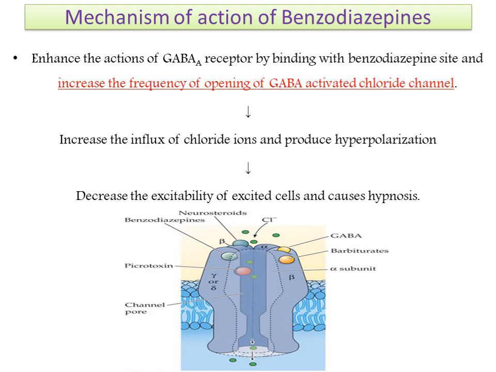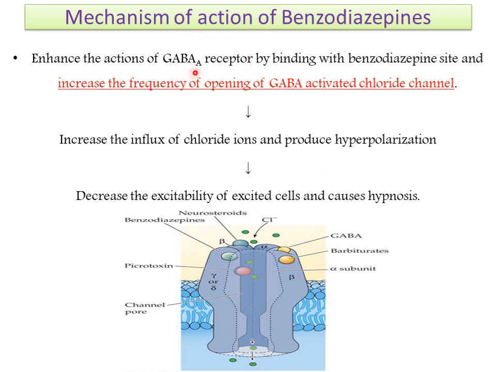Next one is the mechanism of action. The mechanism of action is the same as that of barbiturates. The only difference is that benzodiazepines, instead of binding with barbiturate sites, bind with a benzodiazepine site, which is located on GABA A receptors. Both the barbiturates and benzodiazepines act on GABA A receptors only.